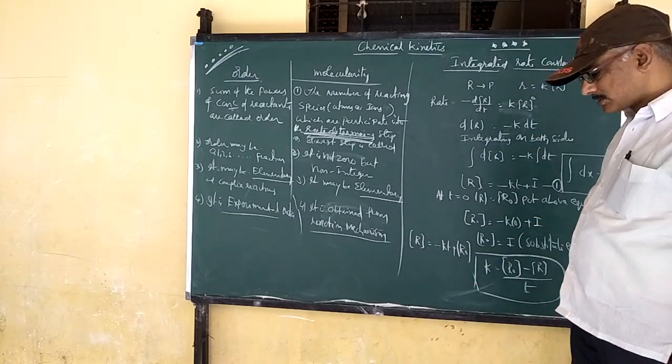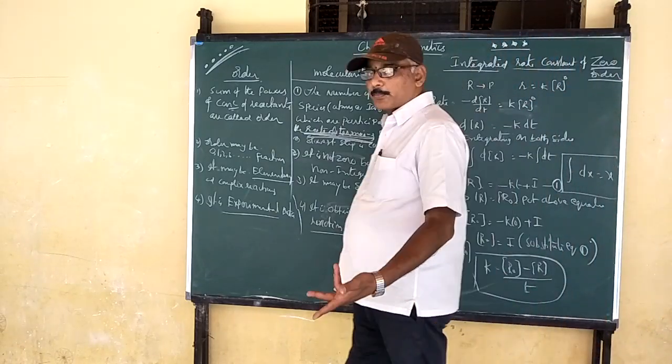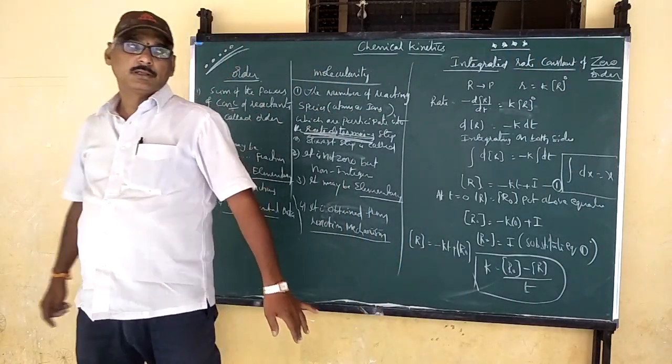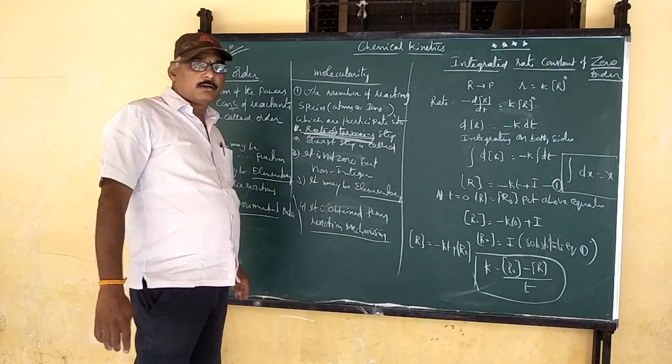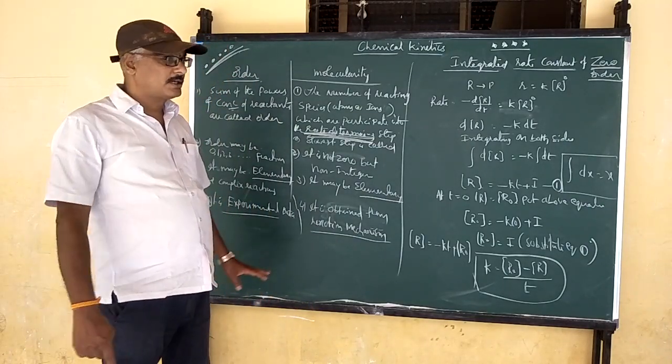Then only collisions will take place and the proper product will be formed. That's why molecularity cannot be 0 but is a whole number.